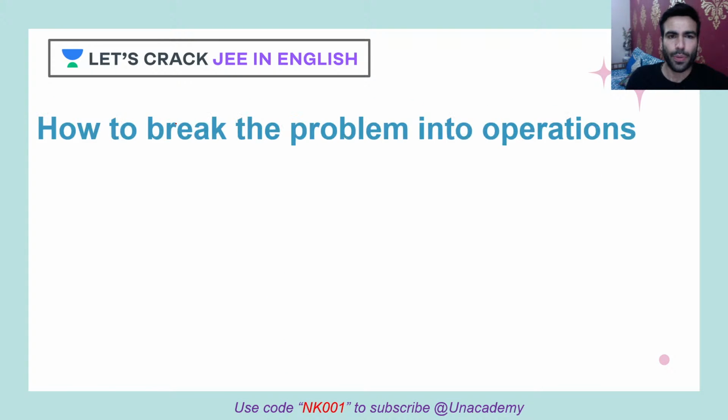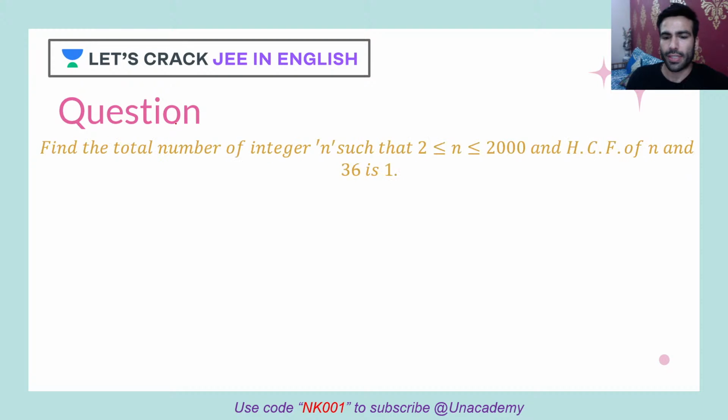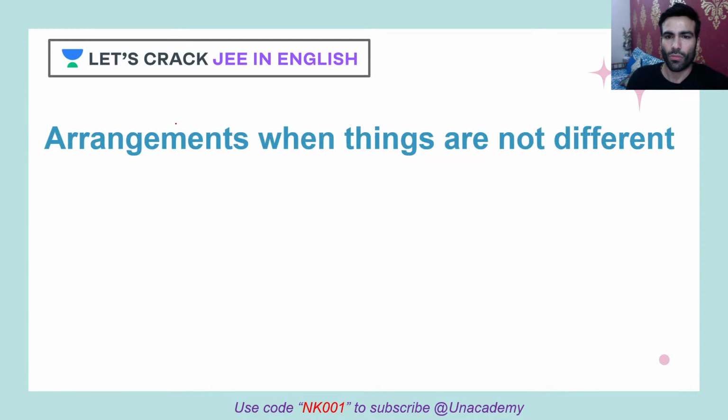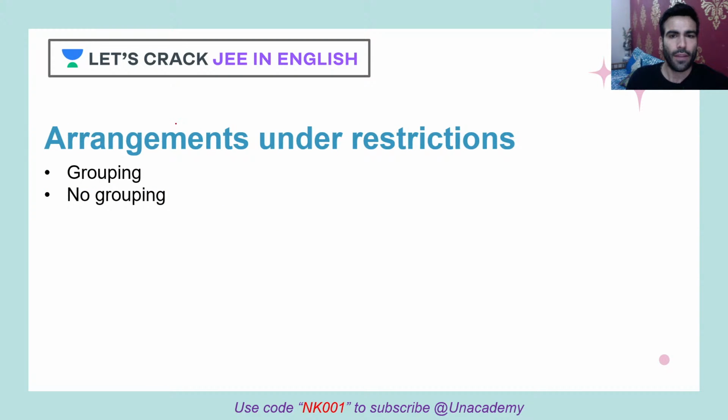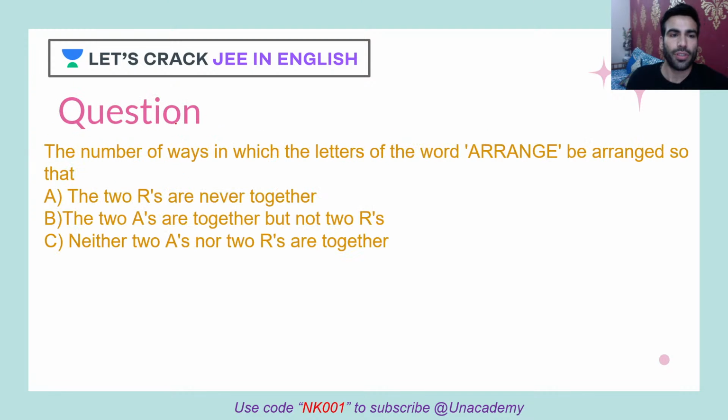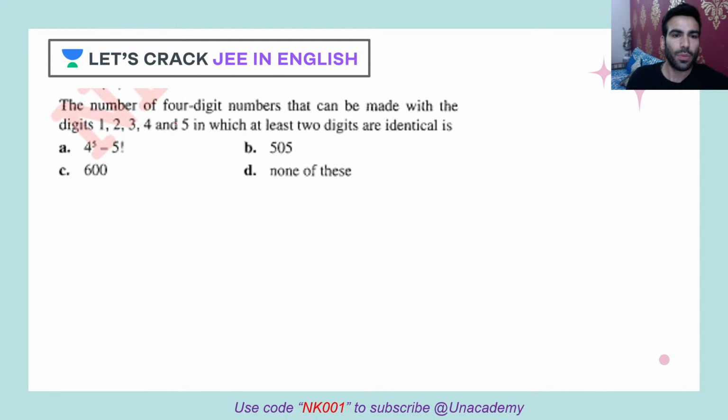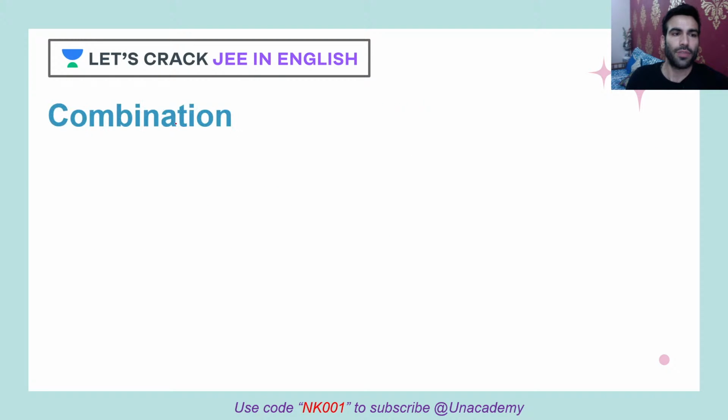Okay, so we solved questions till now. We did the arrangements also under restrictions. We solved this question as well, this question as well. Yes, so we'll be starting. So today, let me share what we are going to do in today's class.